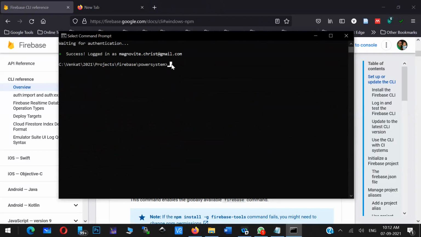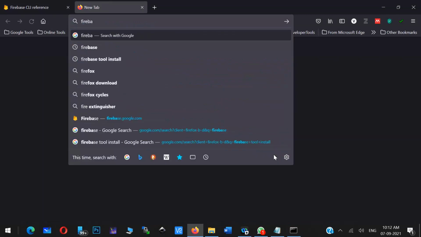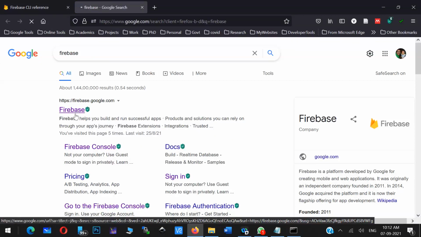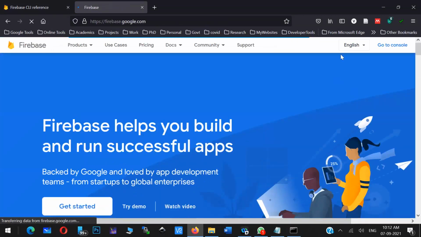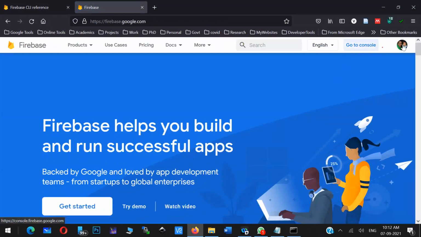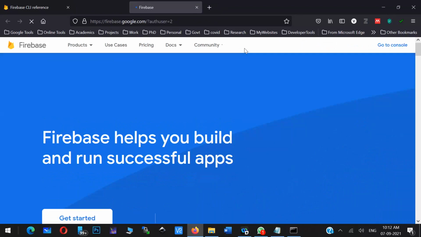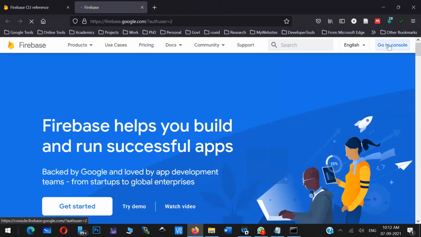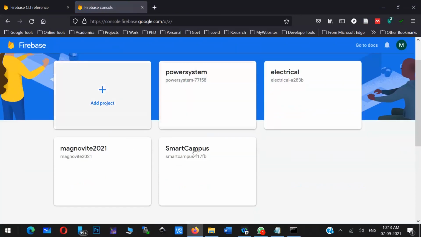Okay, so next, what is our task? Basically we want to install some application, right? So next what you have to do, you just have to go to the Firebase console. If you go to the Firebase website, on the right top, you will get one tab called console. So for console, select the appropriate account and then click on go to console. This will basically take you to the dashboard. Okay, so Firebase dashboard, and these are the applications we have created.